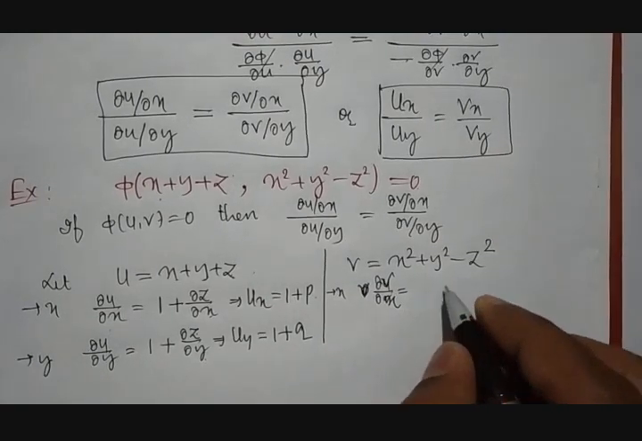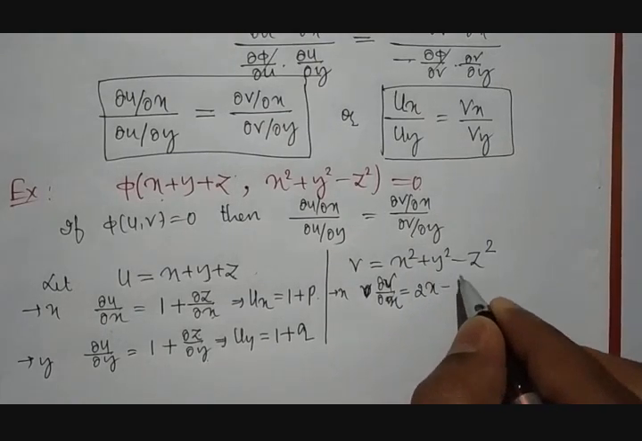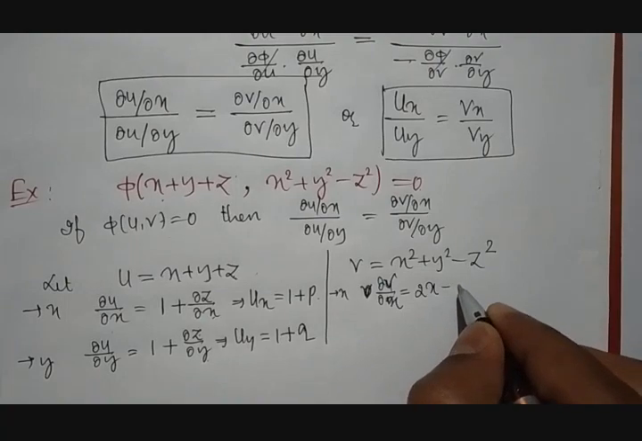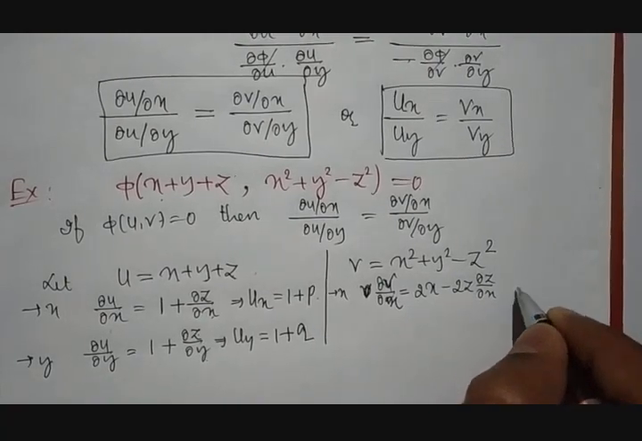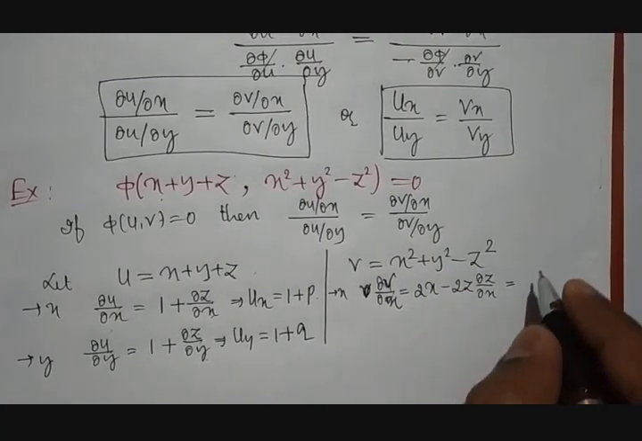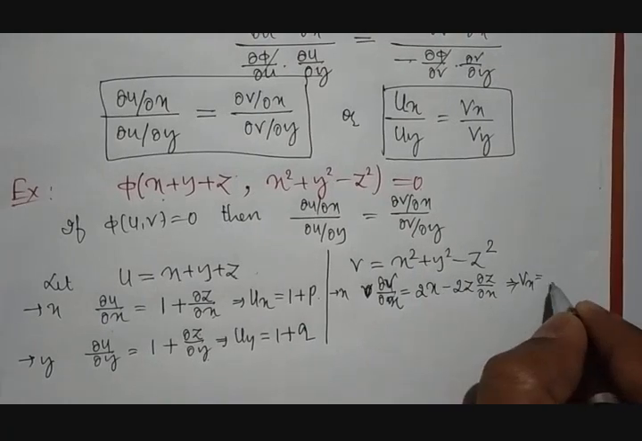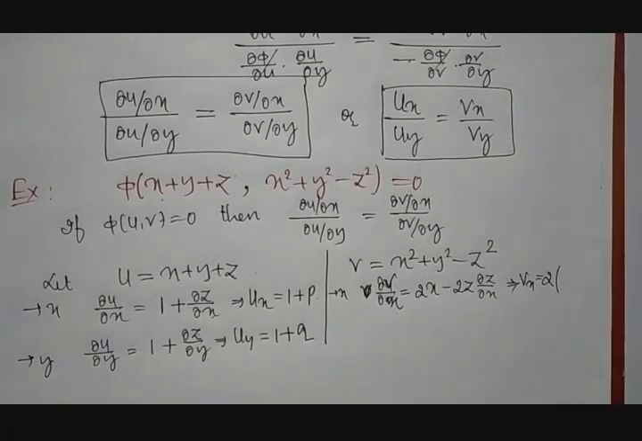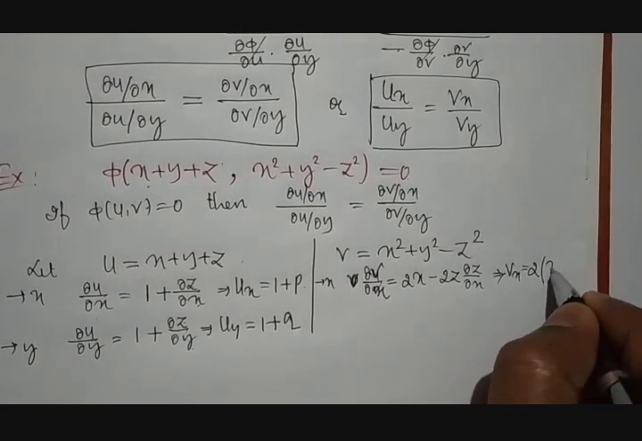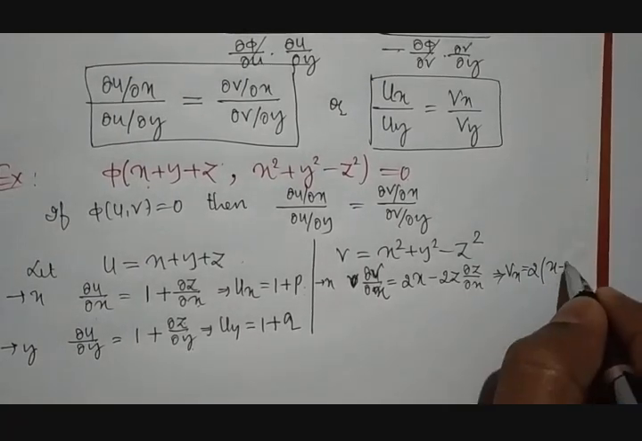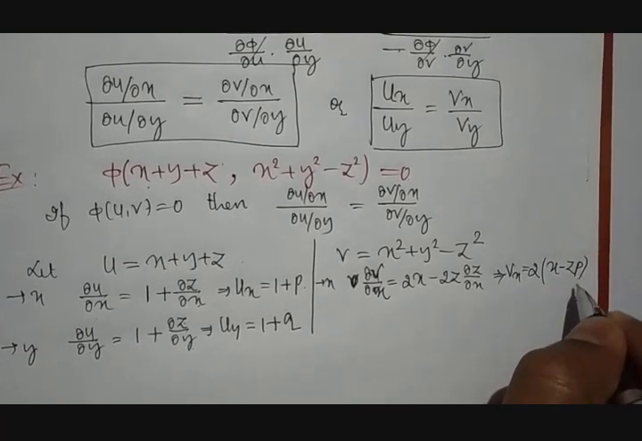Similarly, if we differentiate v with respect to x, then we will be getting dou v by dou x, which is equal to 2x minus differentiation of z square is 2z into dou z by dou x, which is nothing but vx. Here 2 is a common term, take it out. Then inside the bracket we will be getting x minus z into, as per the notation, dou z by dou x is nothing but p.